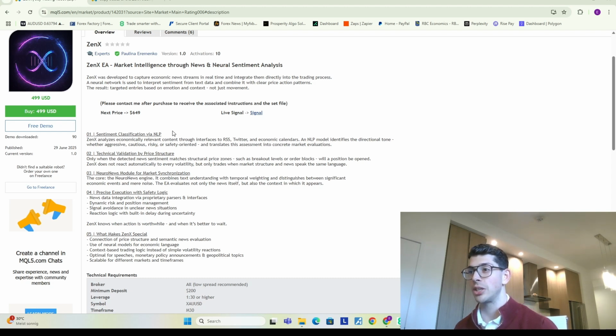And here they're saying that they're using an NLP, which is natural language processing, to scan RSS, Twitter, and economic calendars to effectively see whether the market regime is more aggressive, whether we should be risk on, risk off, etc. And she's also mentioning that this bot is using clear price action patterns as the trigger to enter the market, and that there's quite a bit of safety features here.